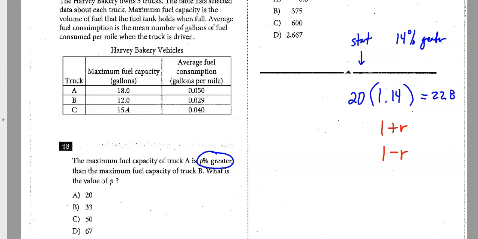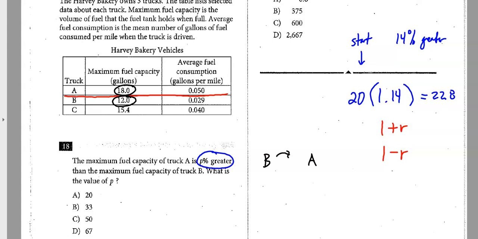So over here it says the max fuel capacity of truck A, so that's this line, is P percent greater than B. So find P. I have to find how much percent greater. If this is A and this is B, what would I do to B to get to A? If I start at B, what percent greater am I going to multiply by to get A?